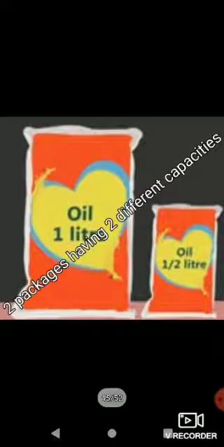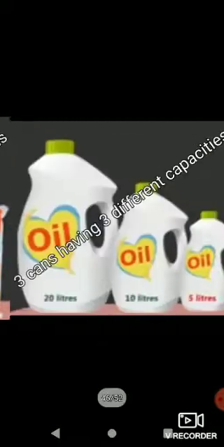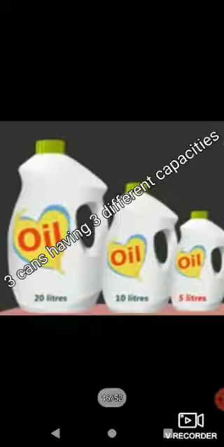Just see, we have different bottles, and they have different sizes of medicine bottle. Here we have 3 different bottles, all 3 having different capacities depending on the size of the bottle. Otherwise they are alike, but the sizes are different. Here we also have the same packets, but the sizes are different. So we can say 2 different packets have 2 different capacities. Even cans have different capacities.